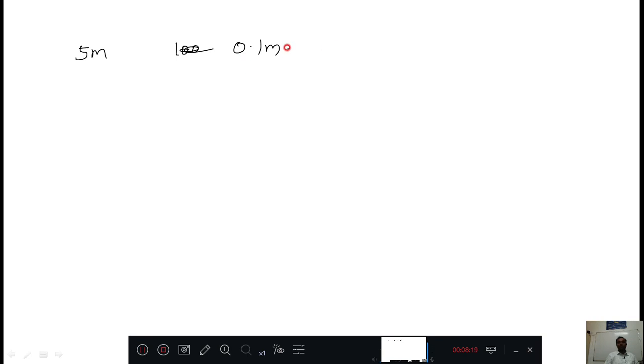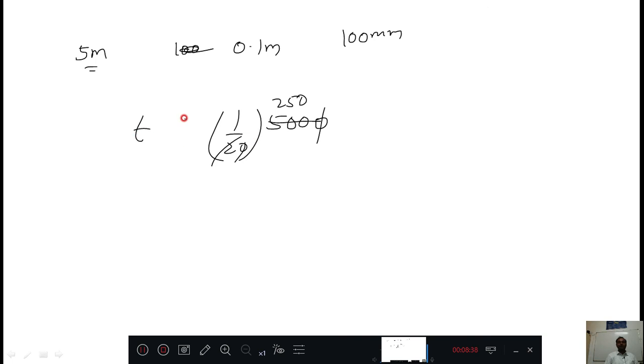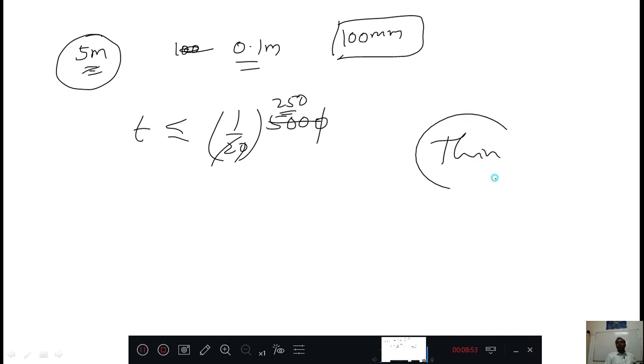The internal diameter is 5000 mm. 1/20th of 5000 is how much? 250. If thickness is less than or equal to 250, and the given thickness is 100 mm, this 5 meter diameter and 100 mm thick cylinder comes under thin cylinders.